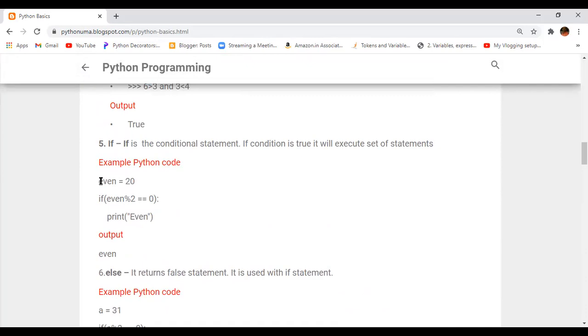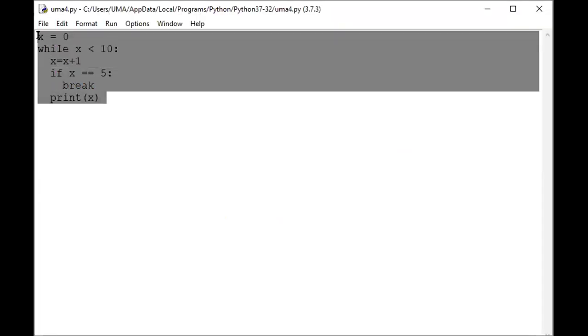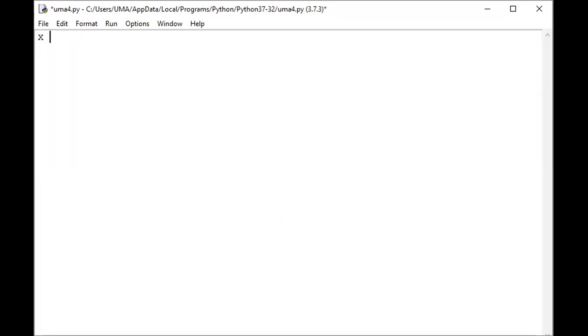Here for example, I'm taking the same example, even number. If the number percent 2 equal to 0, then it is an even number. For example, how can you execute this statement? For example, I am taking a number. See here, let us take a simple number. Instead of even, you may take, if you have the confusion, a number.